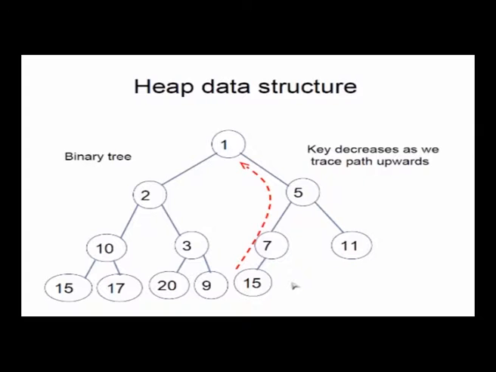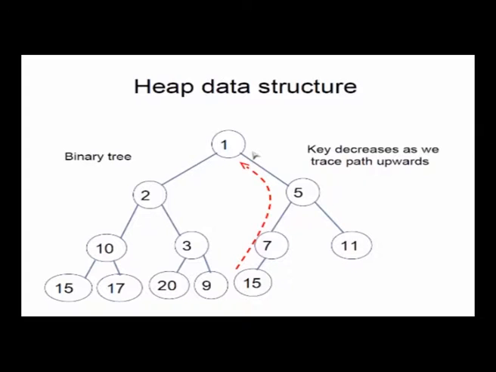So given this knowledge, and also the other key thing about the heap, I mean you can put any random bunch of numbers into a binary structure like this. So there has to be something which makes it into a specific heap, and the key property that the heap has is that as you go up from a node, the key values have to decrease, okay, in a min heap. So 15, if you go up, you come to 7 which is less, you go up, you come to 5 which is less, could be equal also, you could have 7 and this could also be 7, and you go up and you find that it is 1 which is less. So as you go up, the key value should either be the same or should decrease, but can't increase.